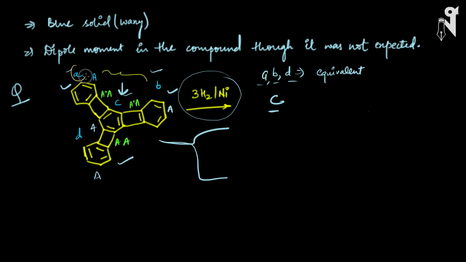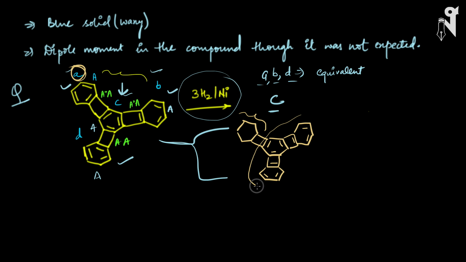Let me hydrogenate ring A. Three times hydrogen has been given, so three alkenes or three double bonds will break. This is how it will become cyclohexane. Then we have benzene in the center. This will remain as it is. Then there is this, which will also remain as it is. And then I have this one, which also remains as it is. Correct? So basically this part of the ring has got hydrogenated, whereas the remaining part is still as it is.